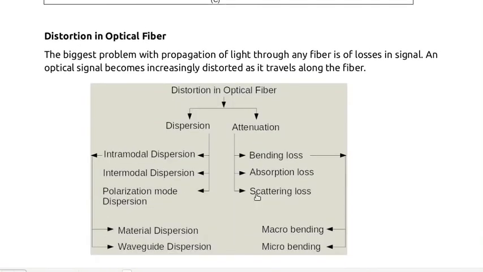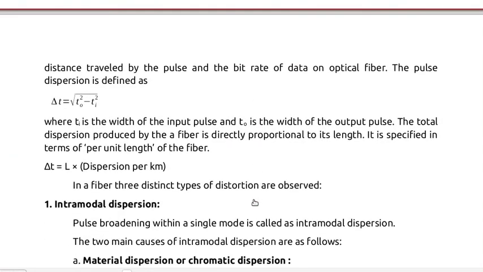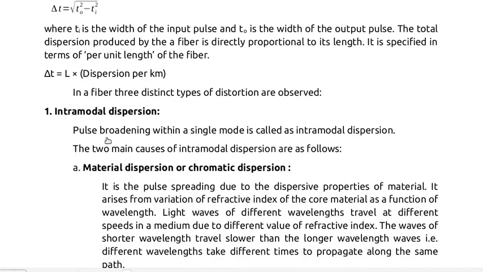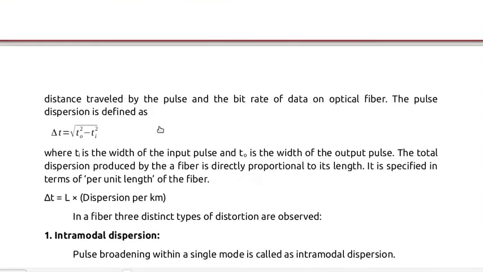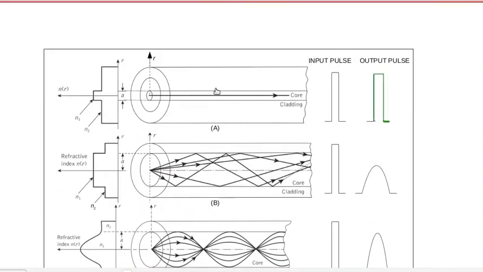Delta T is proportional to the length of the optical fiber. So delta T is equal to L times the dispersion per kilometer of the optical fiber. It is classified into three categories. First is intramodal dispersion. Pulse dispersion or broadening in a single mode is called intramodal dispersion.